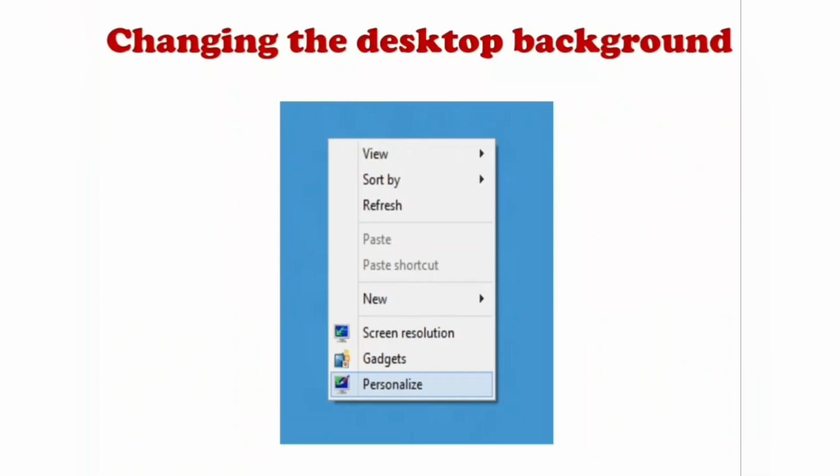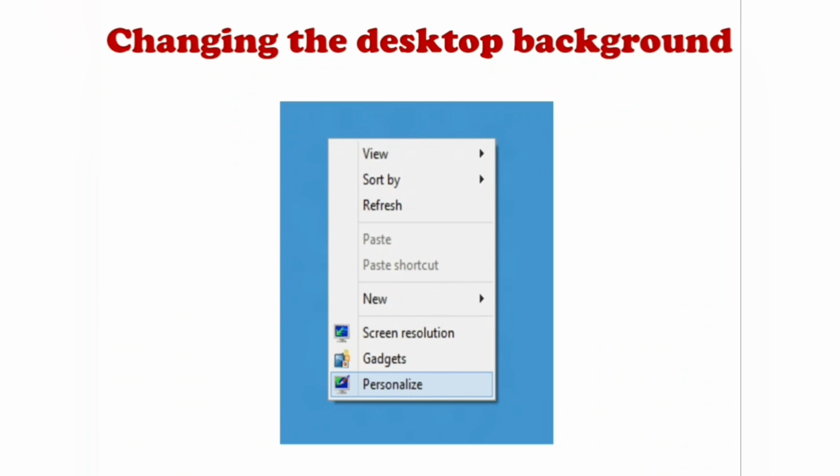Next topic is changing the desktop background. A desktop background is the background picture of the Windows desktop. That is, a desktop background is nothing but a wallpaper. So we are going to change the wallpaper. For setting the desktop background, you have to follow some steps. First, you have to right click in any empty space on the desktop.